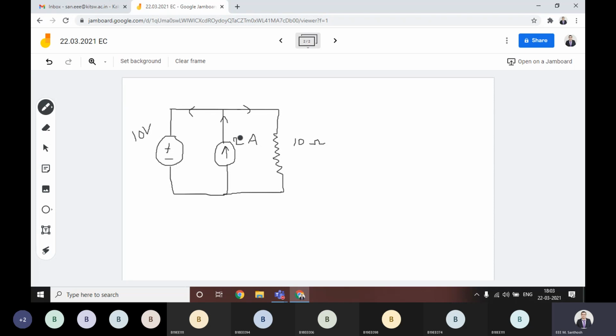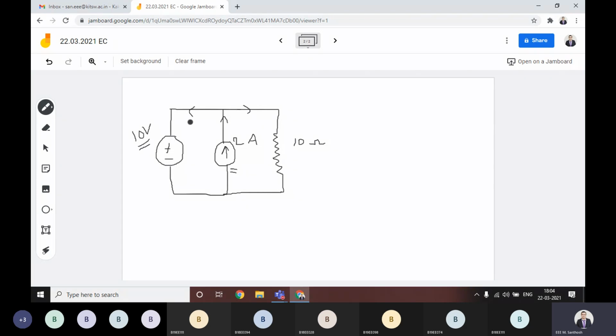Okay, then now can anyone calculate the power delivered by the 2 ampere current source? What is the power delivered by the 2 ampere current source? Can anyone tell us? 20. Very good. Here the voltage first we need to find.